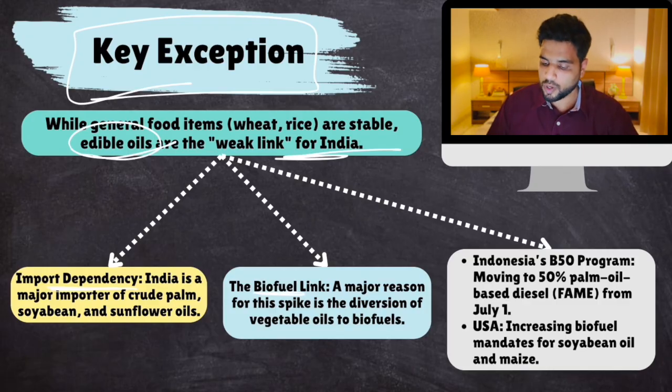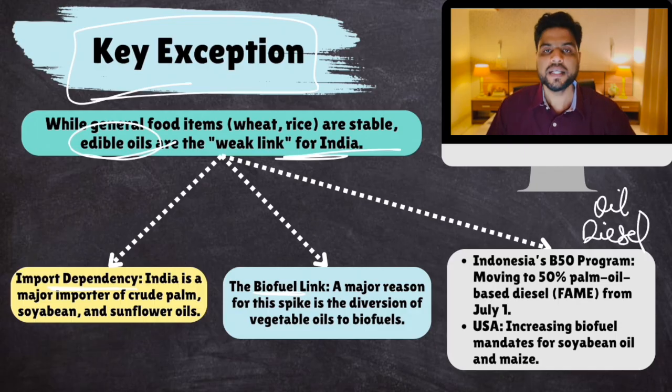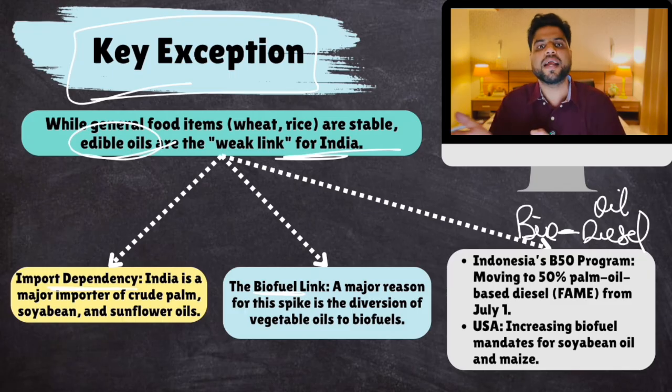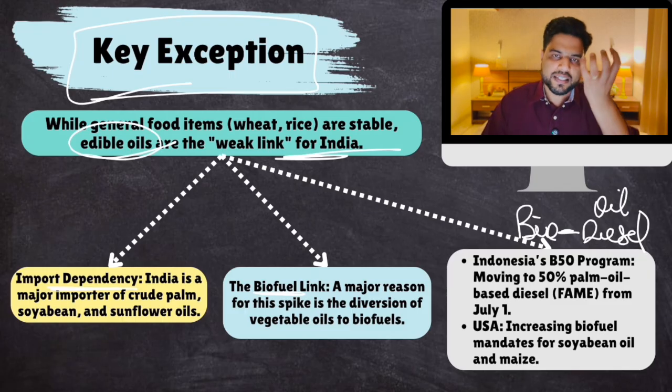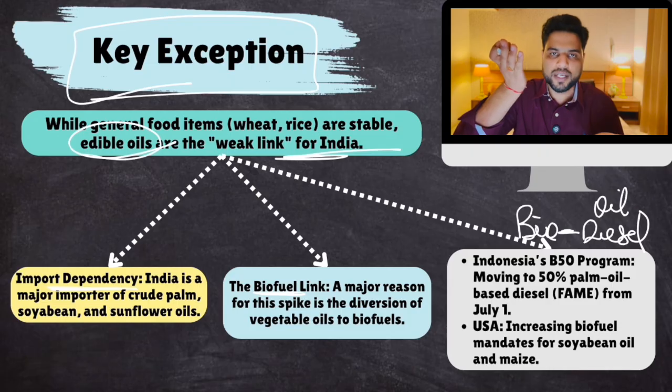Because oil prices have risen, diesel prices have risen. Many of these edible oils are used for manufacturing biodiesel. Diesel prices are high, so many countries who produce a lot of edible oils are cashing in on this opportunity. Biodiesel price has also increased, so they are diverting the supply towards biodiesel and very little supply is there for food consumption.